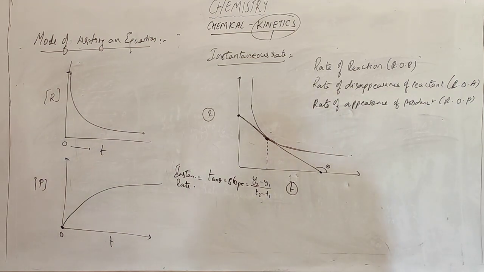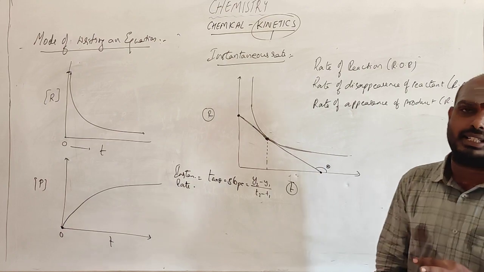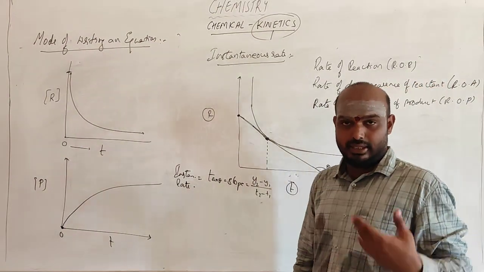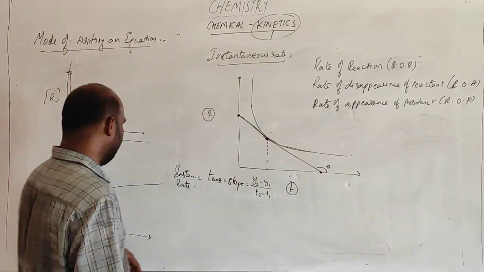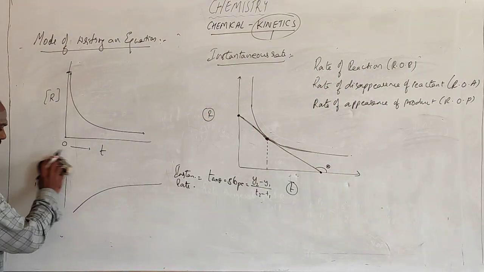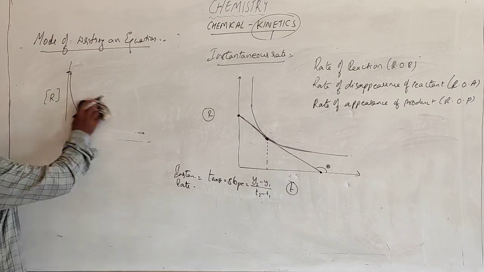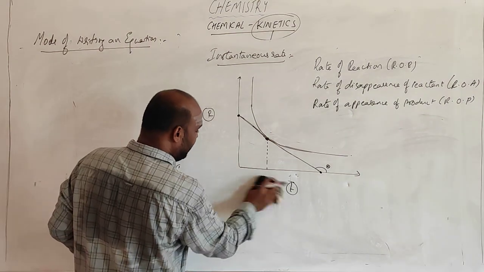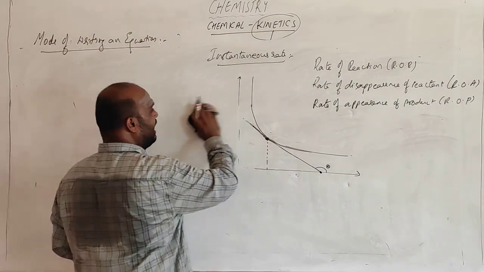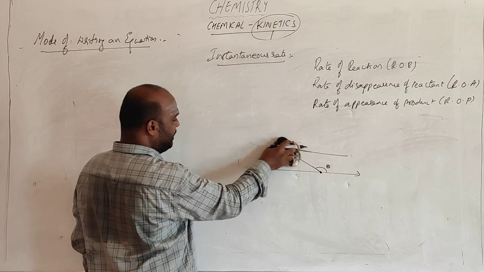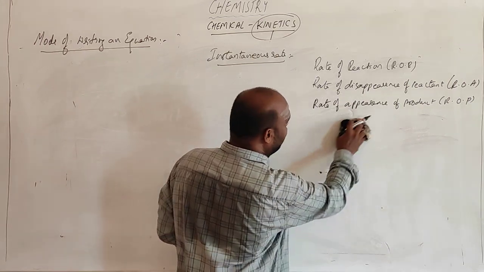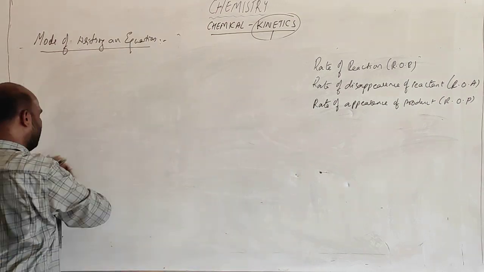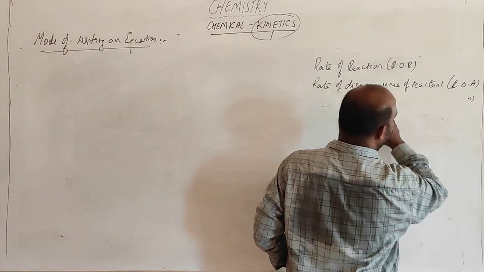Rate of appearance of product, ROP, and rate of reaction is always indicated with ROR. That's the way we will be getting them in the upcoming solving of problems. And remember, whether there is a disappearance or an appearance, it is always a positive value because the name itself is indicating appearance. Okay. Based on this, we shall solve some questions, students.